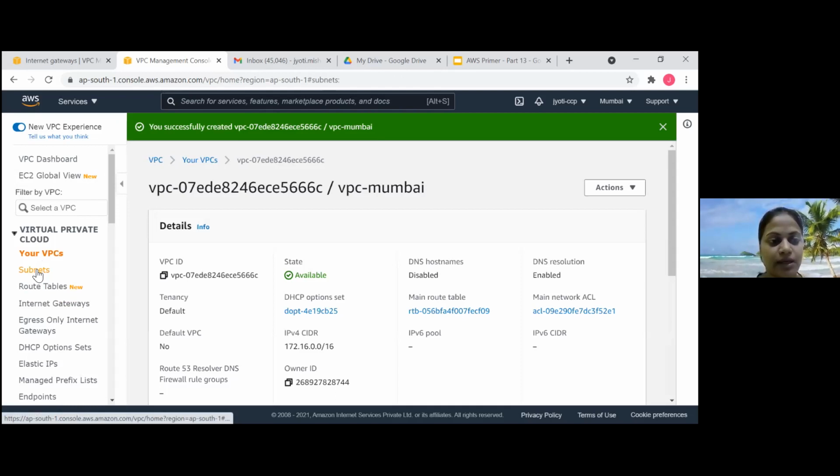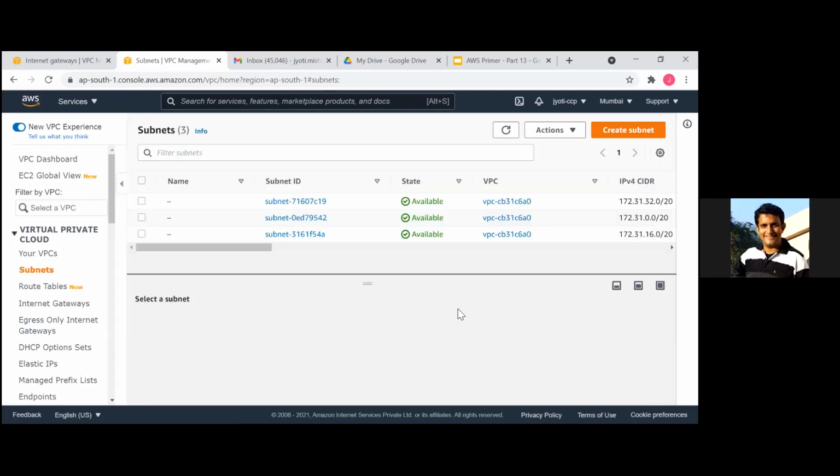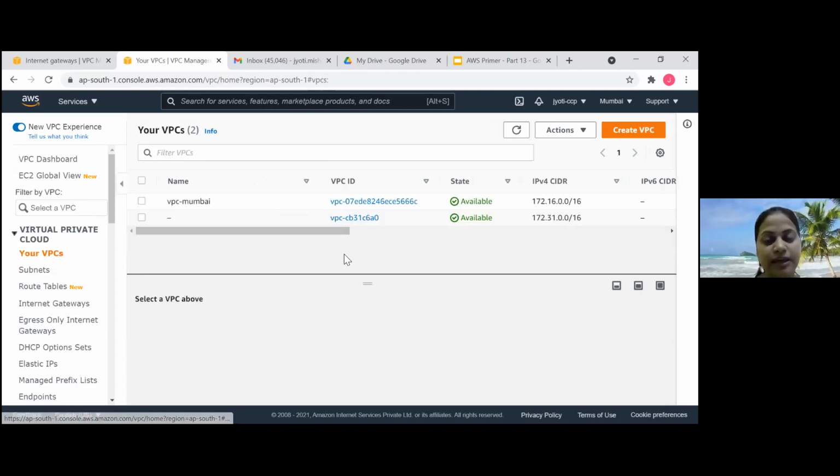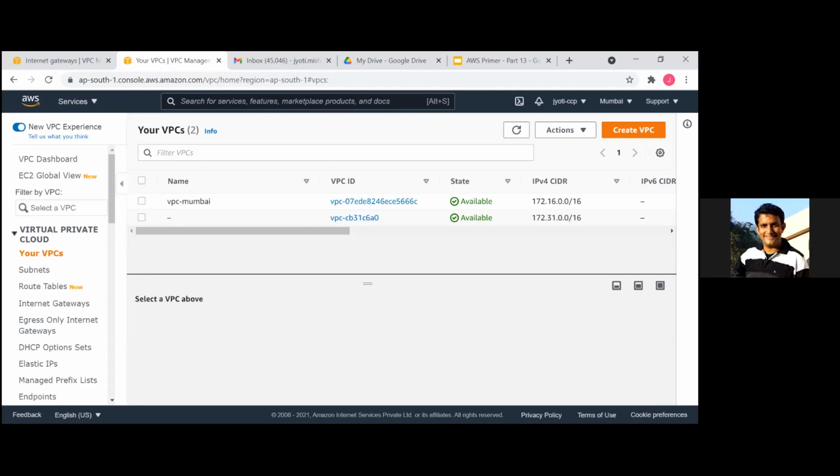We'll create a subnet. Can I ask a question? How can you make sure that both the ranges are not the same? Yeah, so the CIDR block which we are picking, Brijesh, see there I picked 10.0.0. That IP range. And for this I have picked 172.16. So remember, in our first session we discussed private IP ranges. So take 2 different IP ranges. Oh, okay. And it can be anything? Yeah, it can be anything valid. Okay, thanks.